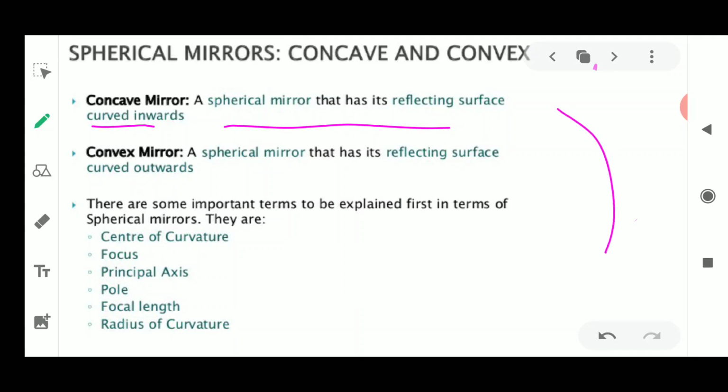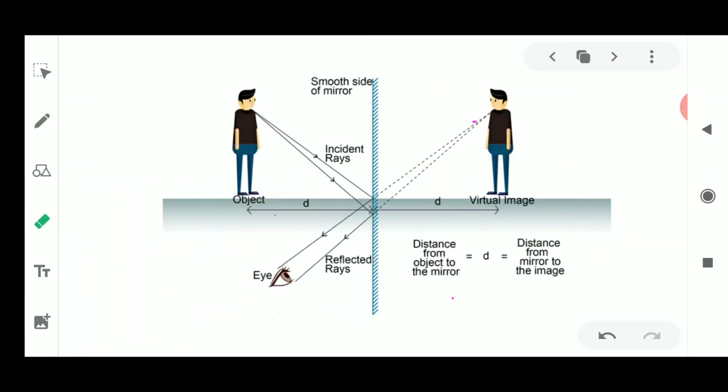Now before telling you about the inverted surfaces, I will just discuss how a mirror is represented in this light chapter, whenever I am drawing a mirror. So a mirror always has two sides. I just discussed this plane mirror. I'll just show you this diagram again. So this is a diagram of a plane mirror which is kept in between. The blue line which is drawn here is showing you the mirror. This is a plane mirror because a straight line is drawn.